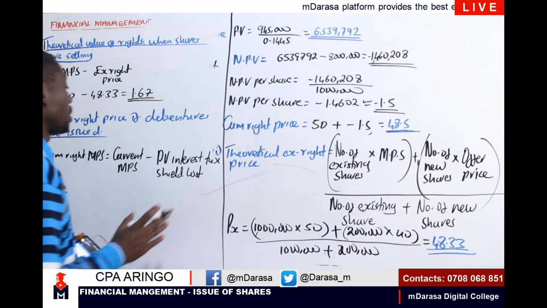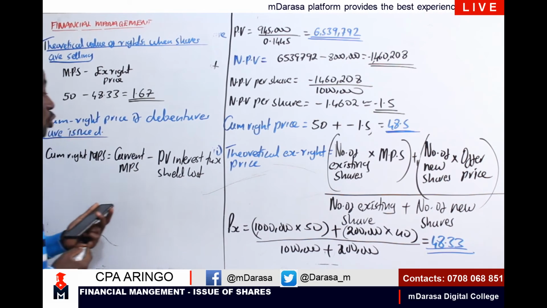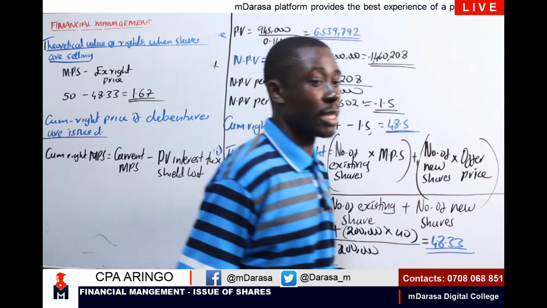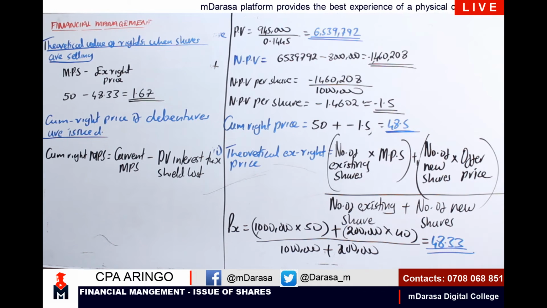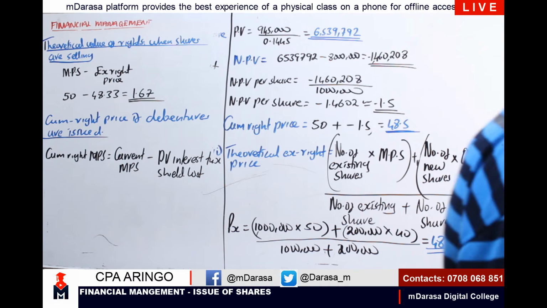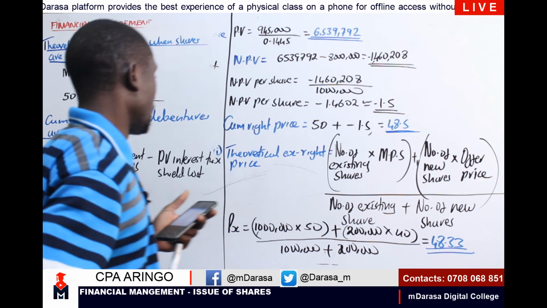Simply because, remember, at this point, I'm going to enjoy the concept of what? Of that interest tax shield. That interest tax shield is always a component of tax in the interest. So what will be our interest tax shield?